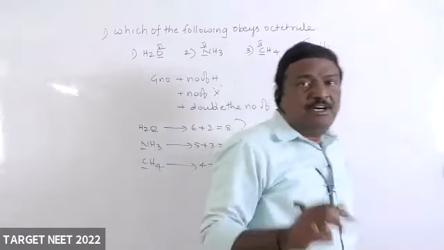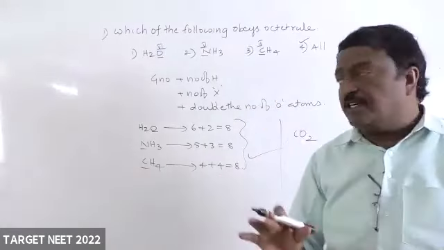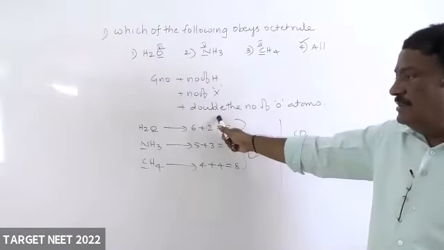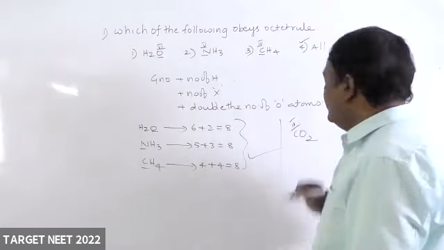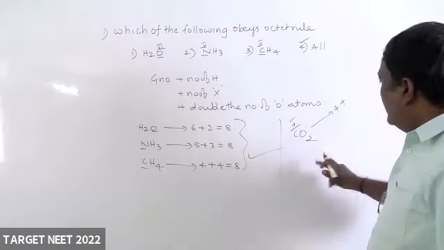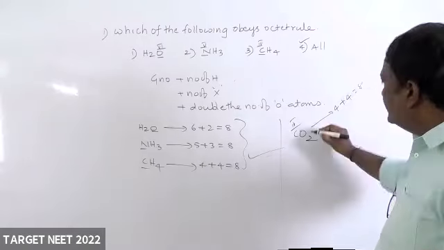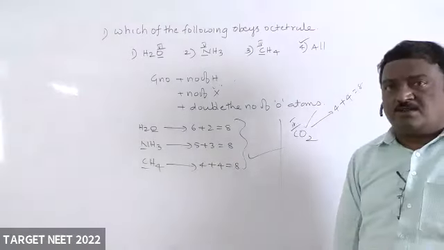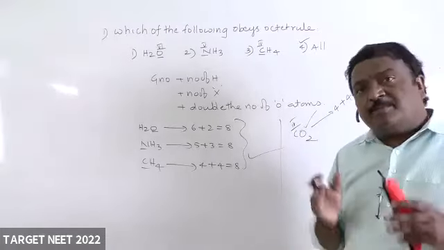Whether carbon dioxide is obeying the octet rule or not, to know that, you depend on the group number. Suppose you take the group number, here 4, I am writing 4. Upon doubling the oxygen atoms, it becomes 4, 8. So it also obeys the octet rule. No need to write the Lewis dot formula because it is time consuming.